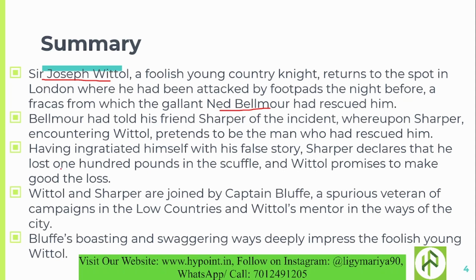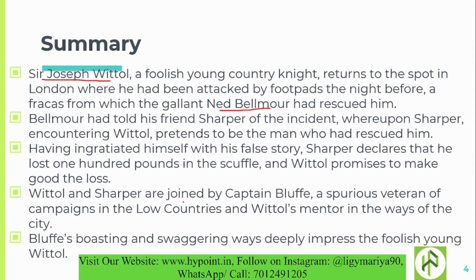Then, having ingratiated himself with his false story, Sharper declares that he lost 100 pounds in the scuffle, and Whittle promises to make good the loss. So Sharper told that he is the one who rescued Sir Joseph Whittle. He also made up the story that while he was rescuing him, he lost 100 pounds in that scuffle, and Whittle, after hearing this, promises that he will give that money to him.